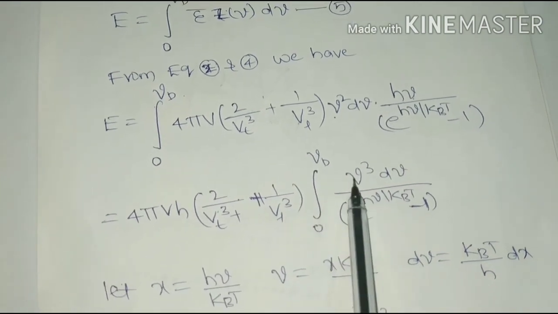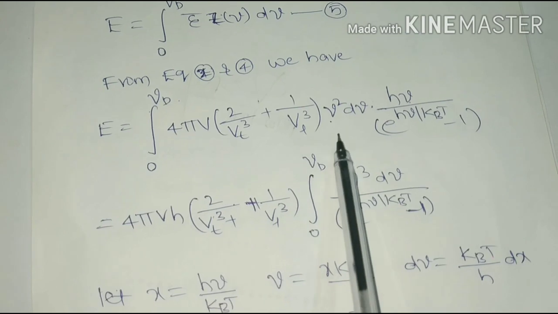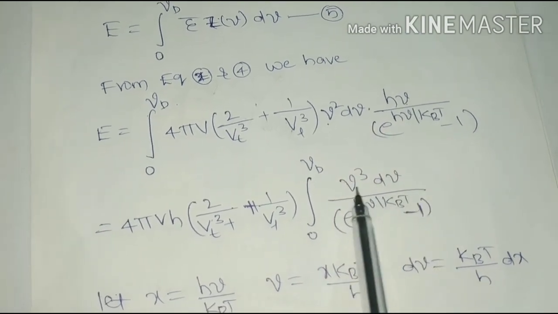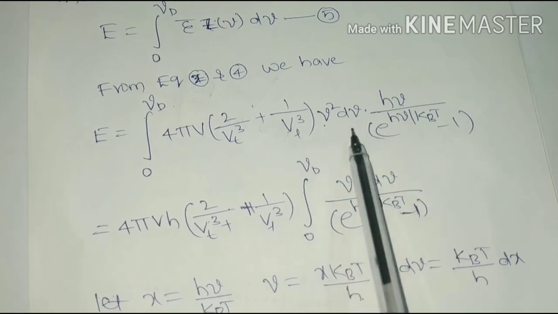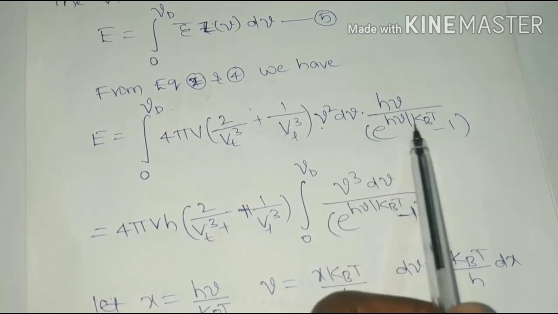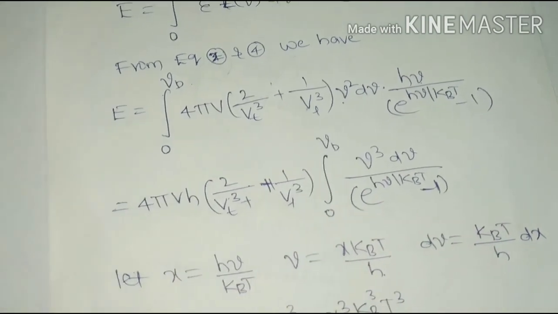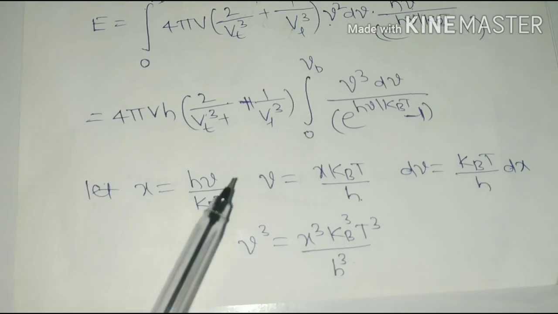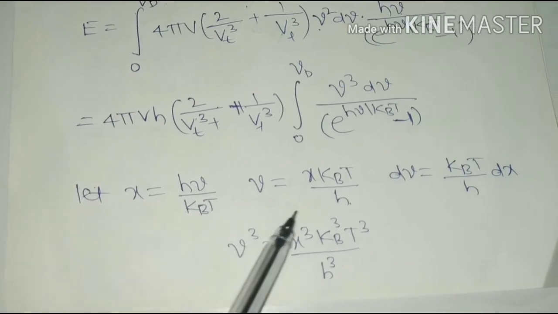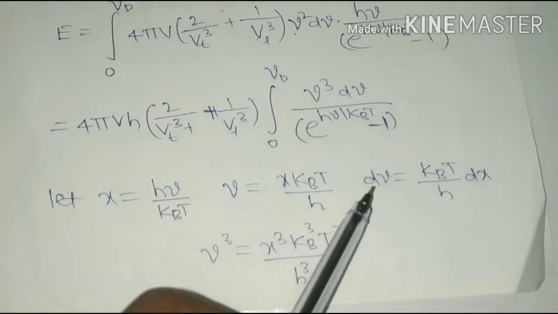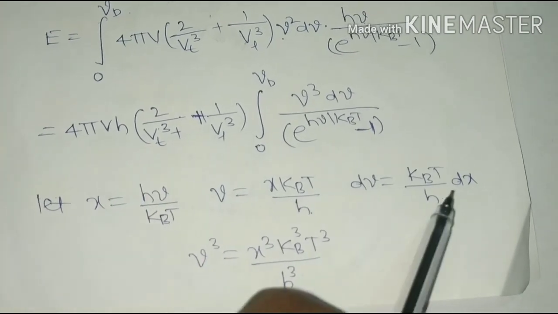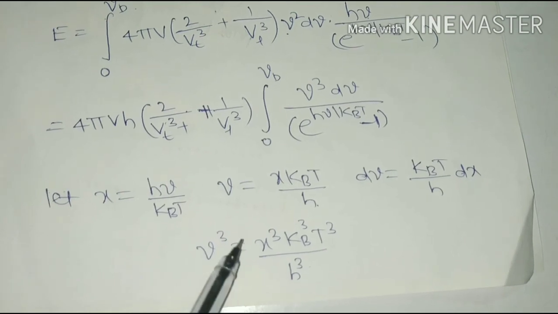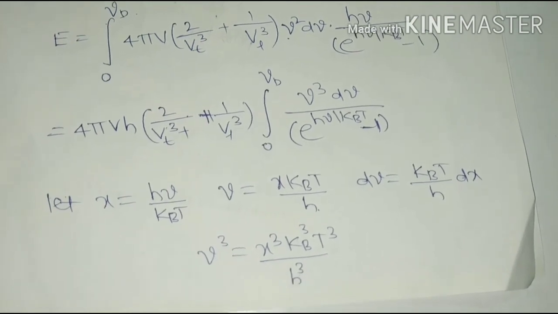Taking all the constants outside, we are left with only nu cube d nu over e power h nu by kBT minus 1 inside, because we are integrating with respect to nu, the frequency, so only frequency terms are left inside the integration. Then let x equal to h nu by kBT. Then nu becomes x kBT by h, and d nu becomes kBT by h times dx, so nu cube becomes x cube kB cube T cube by h cube.